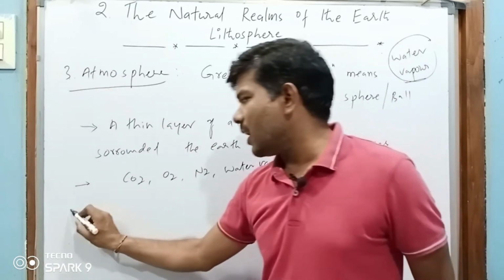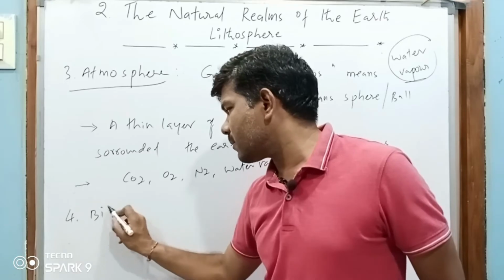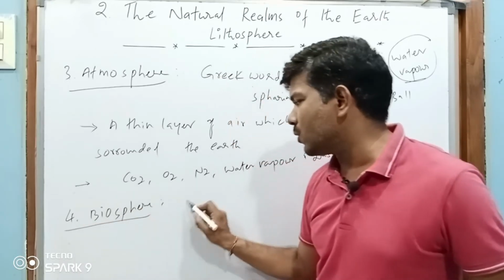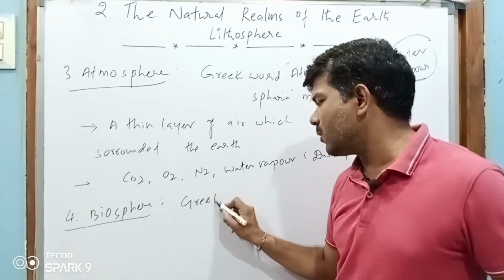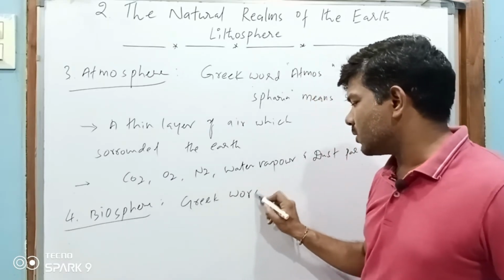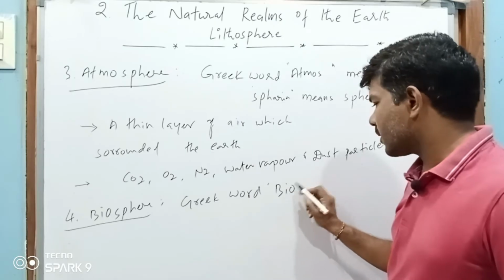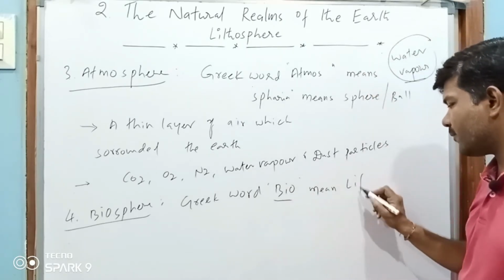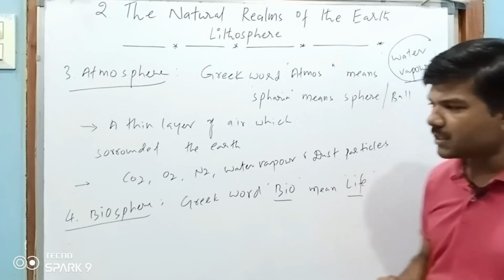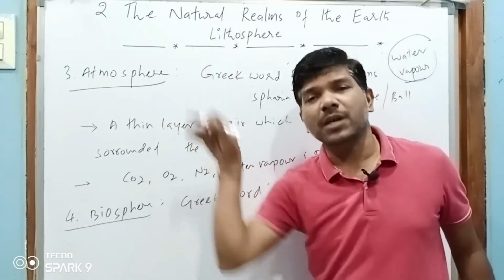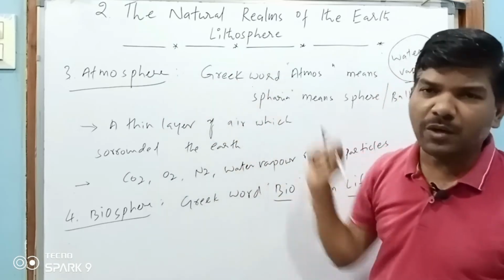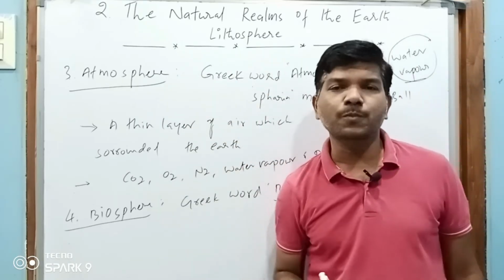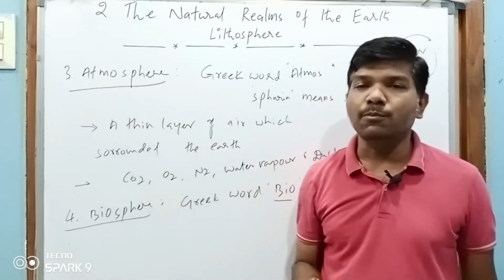Okay, then the last one is the biosphere. The biosphere is also derived from a Greek word. Bio means life. See, life existed in these three spheres. Life existed on the lithosphere, life existed on the hydrosphere, and life also existed in the atmosphere.